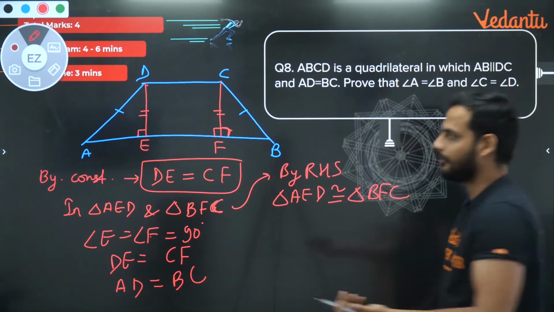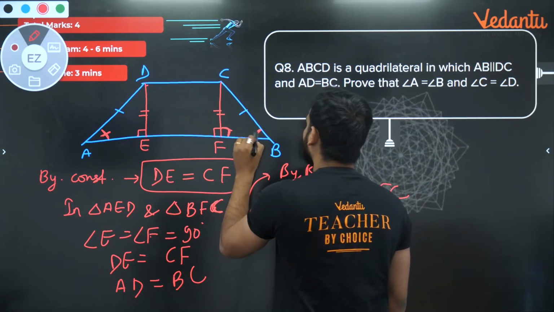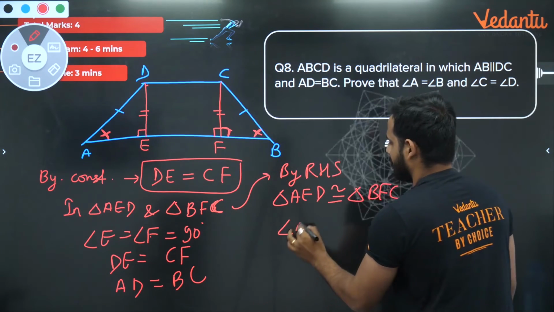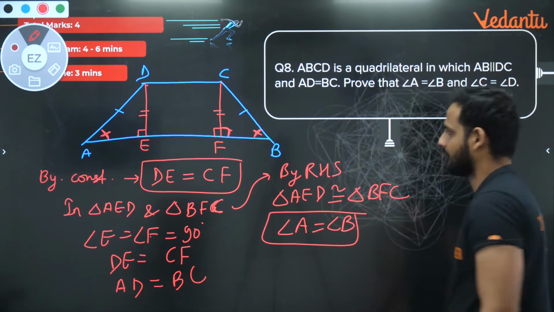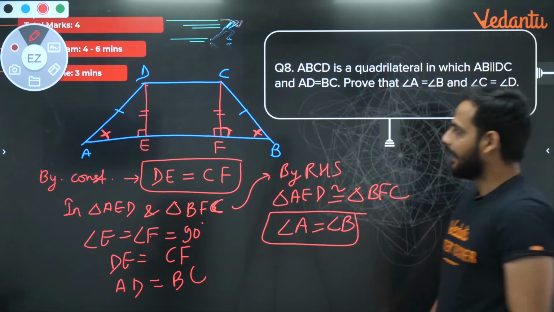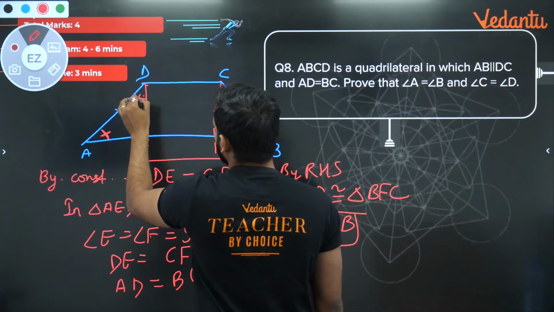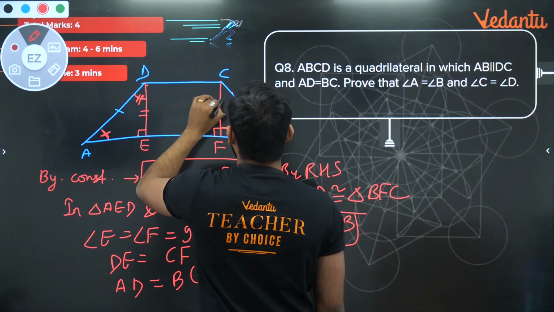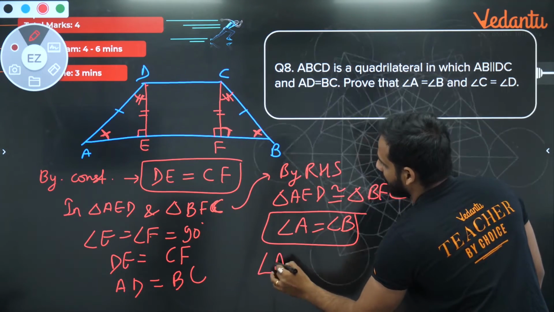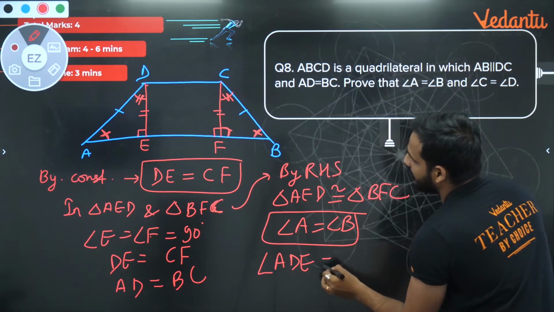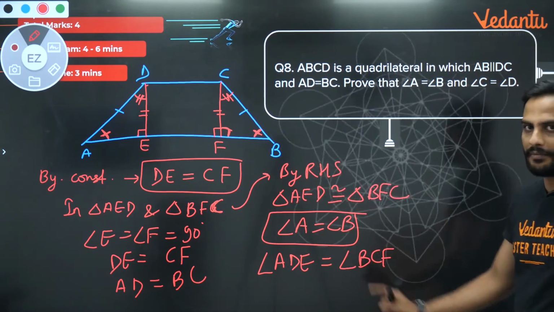If these two are congruent, so by CPCT I can say angle A is equal to angle B. Angle A is equal to angle B. And one more thing I can say, that angle ADE and angle BCF will also be equal. Angle ADE is equal to angle BCF. First part I have proved, second part, what to do?